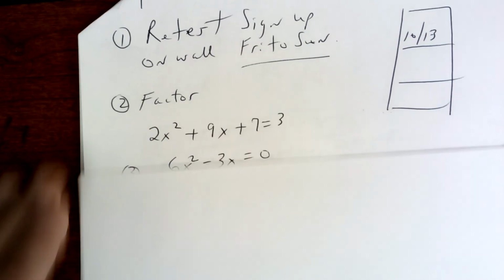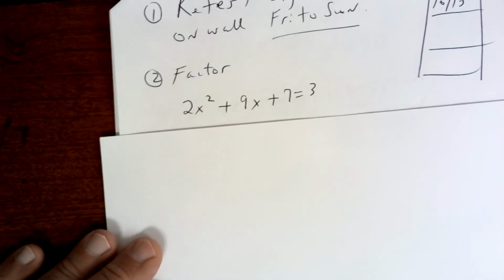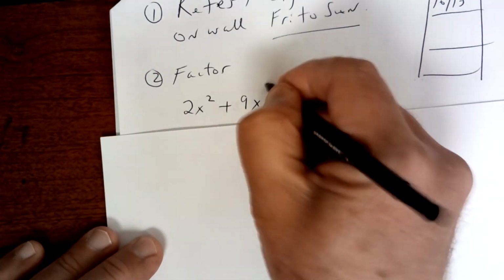Factor. Okay, so for this one right here, to factor it, you first have to get it equal to 0. So you're going to subtract 3.